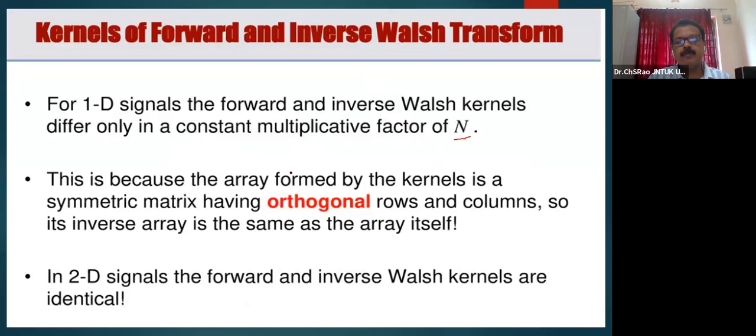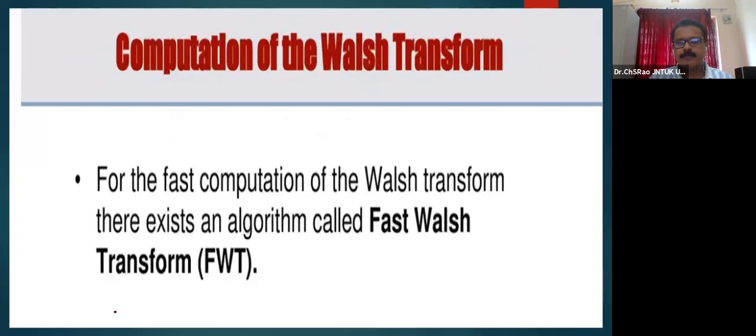The rows and columns formed in the Walsh domain are orthogonal rows and columns. That we will also see in the later part of the discussion. The 2D forward and inverse Walsh transformation kernels are identical. The forward and the inverse kernels of the Walsh matrix are identical. This is another point which everyone should make a note of.